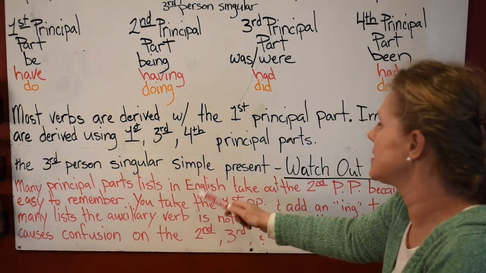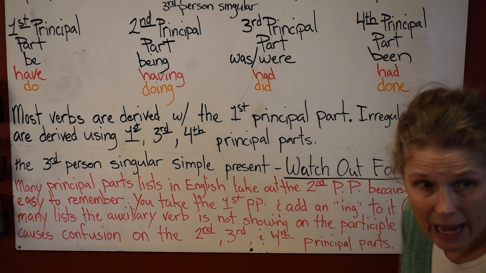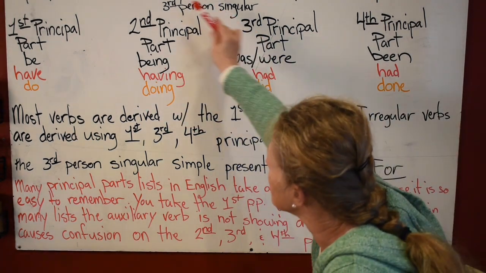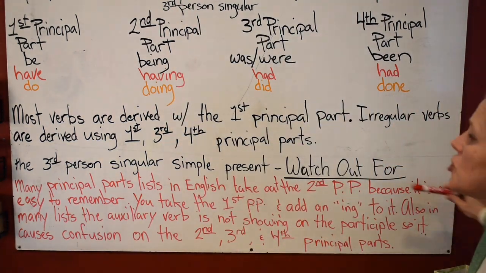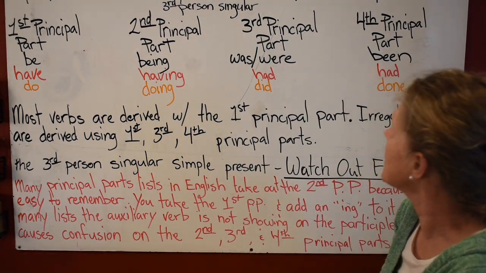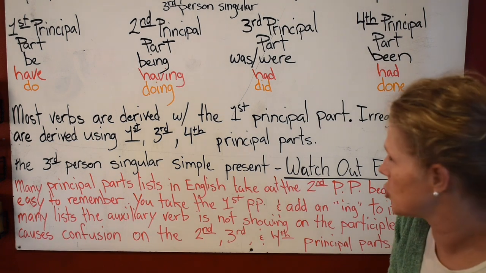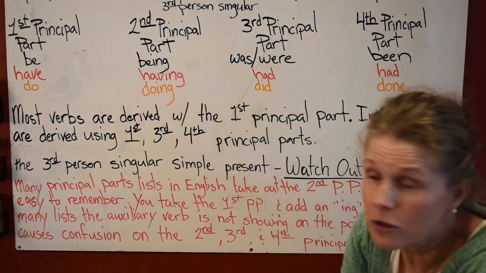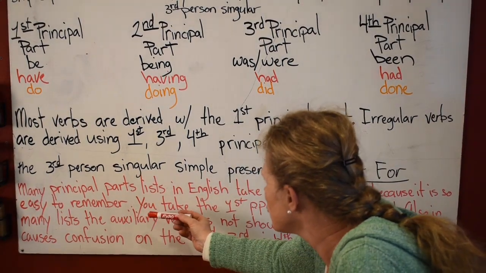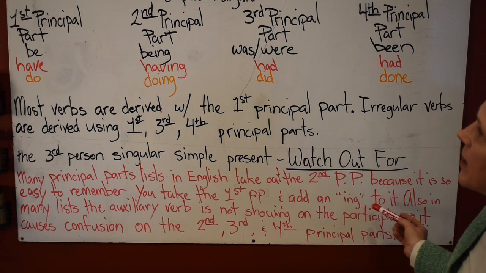Many principal parts lists in English take out the second principal part. If you actually look at these lists, they'll take out the second principal part. Right here, this is typically taken out of the list because it's so easy to remember. And sometimes they take out the third principal part, depending on what list you're looking at. It's because if it's a regular verb, they just combine the third and the fourth together. Well, it's so easy to remember. You take the first principal part and add on your ing to it. That's why it's so easy.